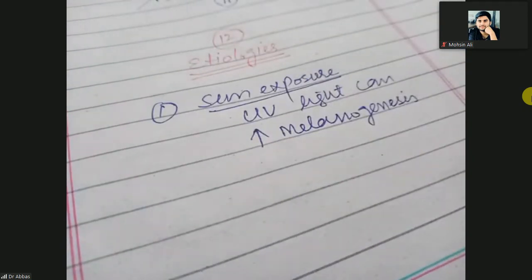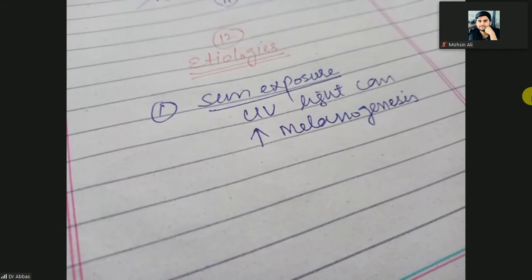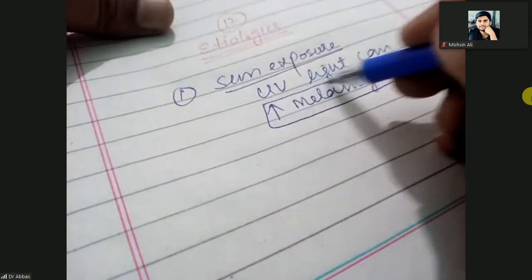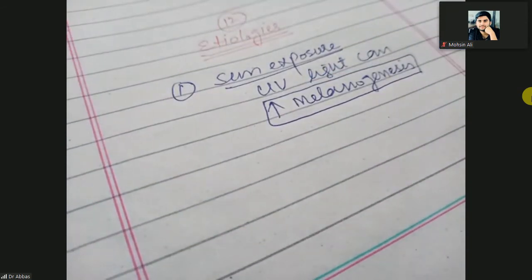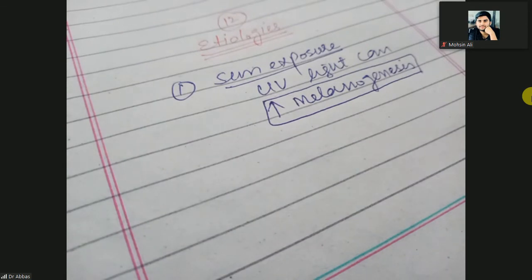It means the melanocytes will produce more and more melanin. So melanogenesis will increase, and this can be dermal and epidermal. It will impart a brownish skin coloration.